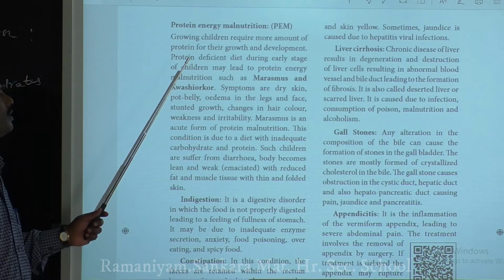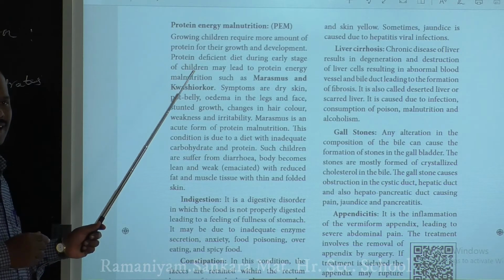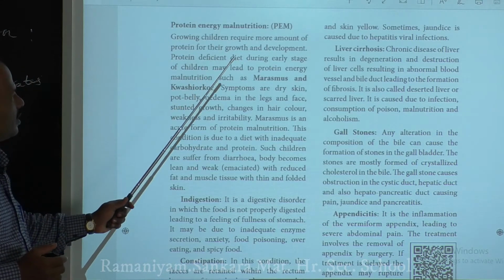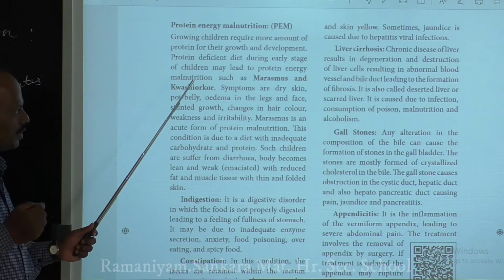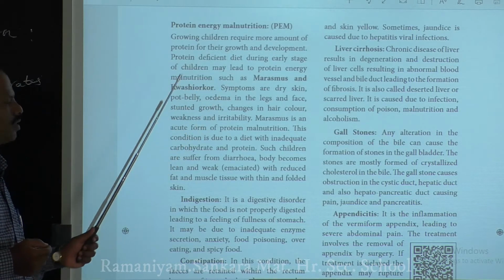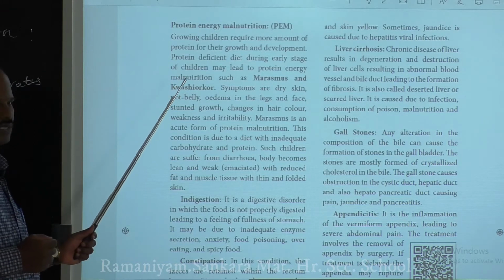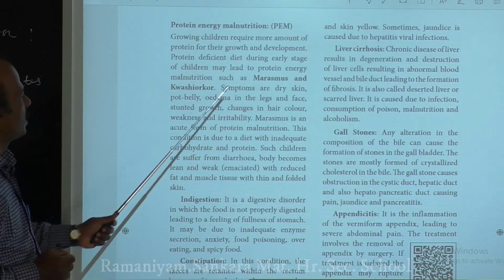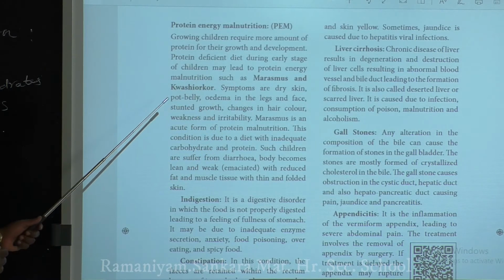But if a child does not take a proper intake of protein and is deficient in protein, this protein-deficient diet during the early stage of childhood may lead to protein energy malnutrition, and we call this marasmus and Kwashiorkor.